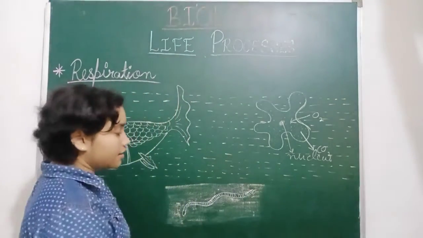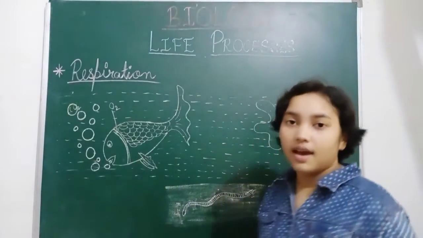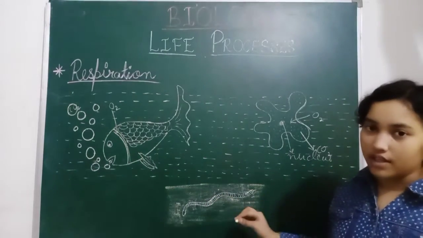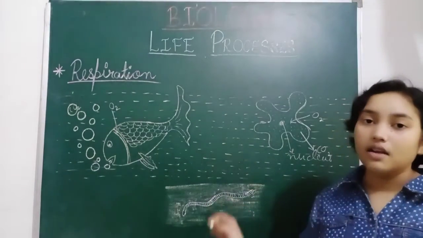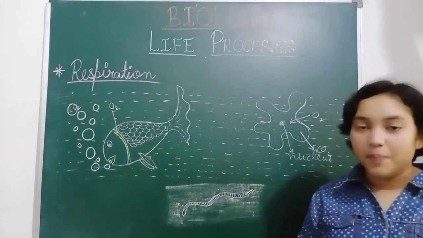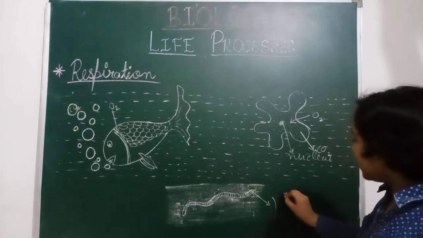Now in small insects such as earthworms, leeches, grasshoppers, and so many, the scales are present on their body, and these scales contain very small holes that are known as spiracles. This is the scale.